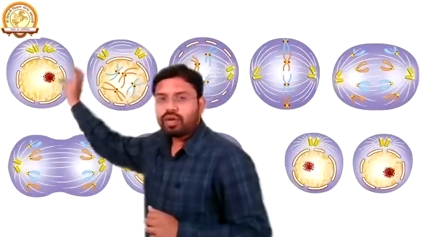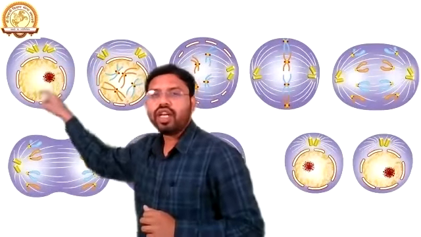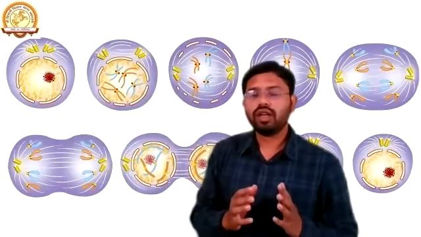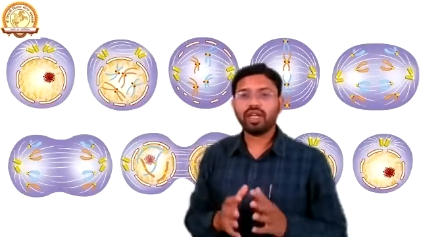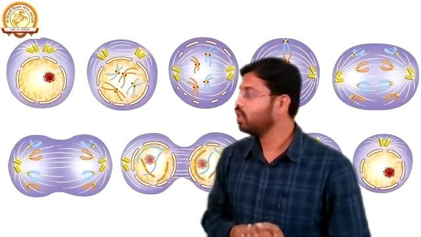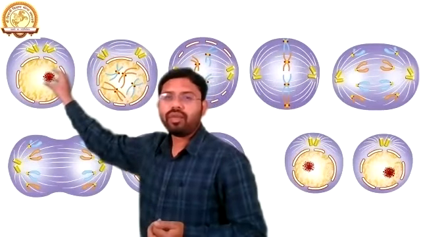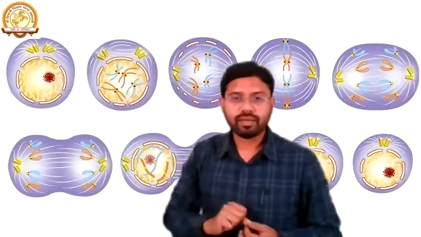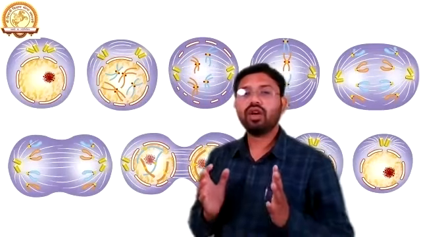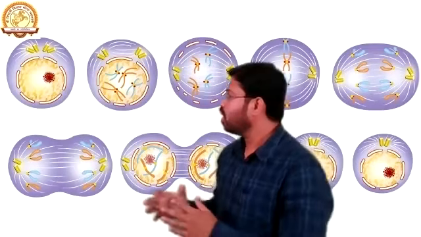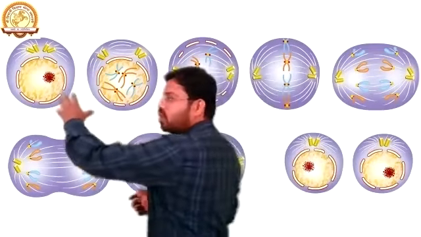Now, inside the nucleus, as we know, there is DNA material, which we can also call genetic material. Here it is in a thread-like form known as chromatin. That is the first image.